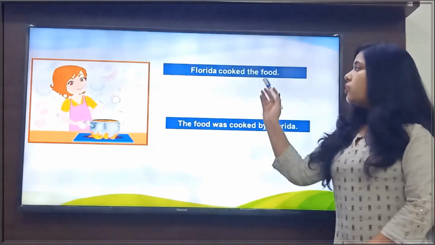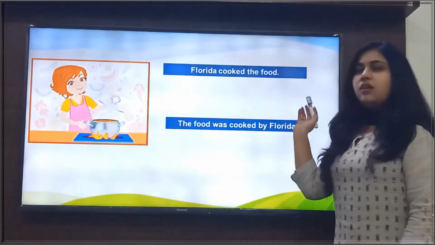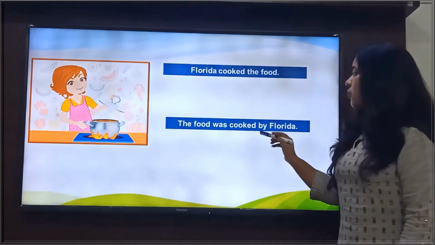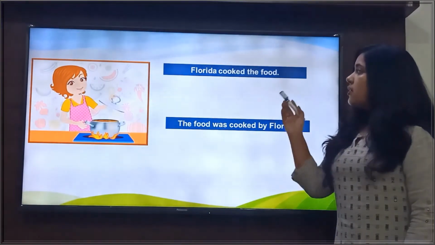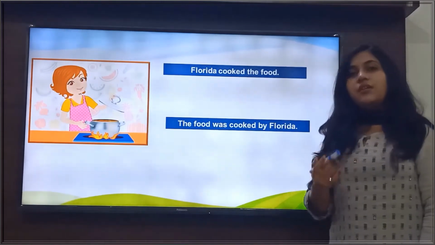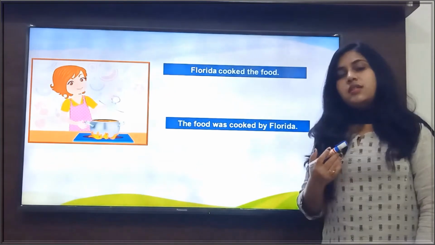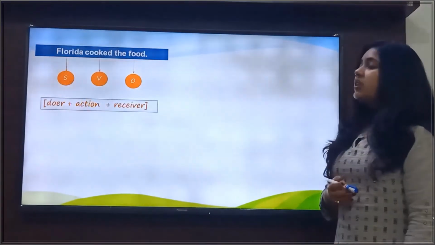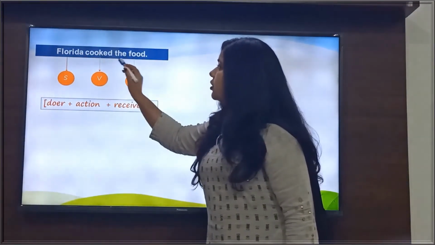Now look at both of these sentences. The first sentence is: Florida cooked the food, and the second sentence is: The food was cooked by Florida. We can see that the structure of the sentences is different, but both sentences give the same meaning. So what is the difference? Now look at the first sentence: Florida cooked the food.